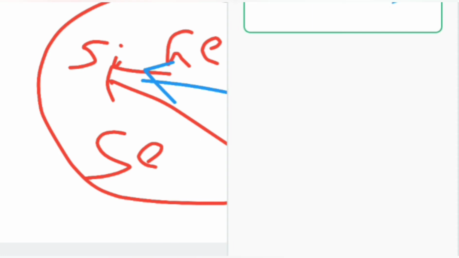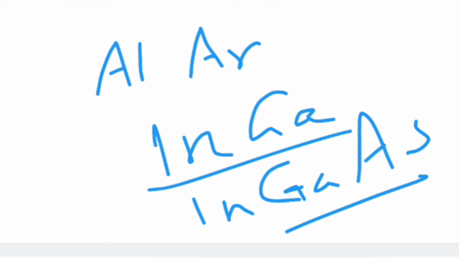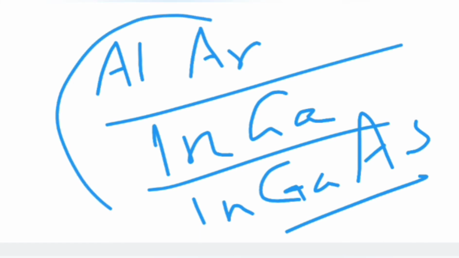Aluminum is also a metal, and there are also indium and gallium. These are all compounds, and if we combine them, they can be very good semiconductors.